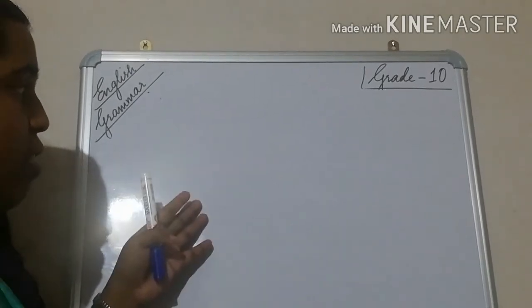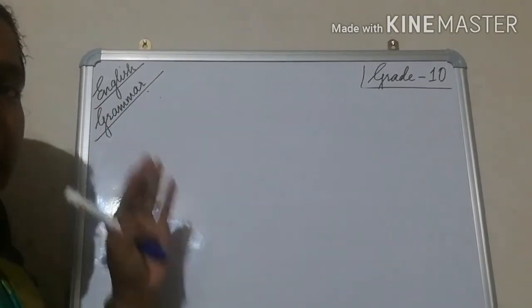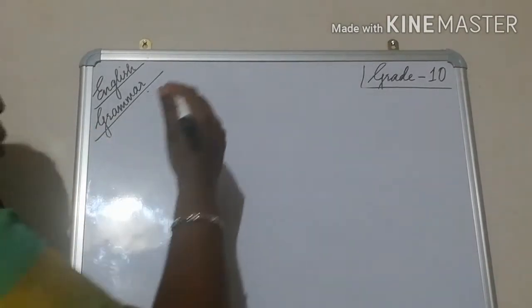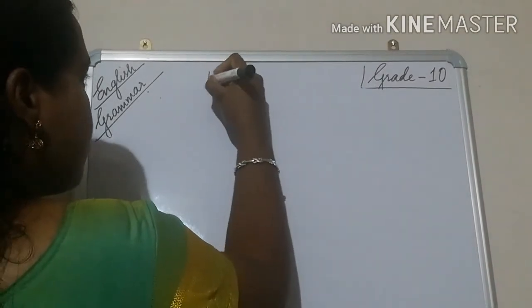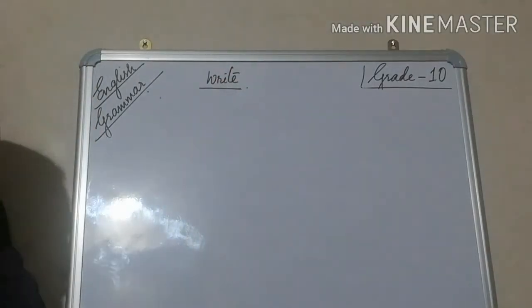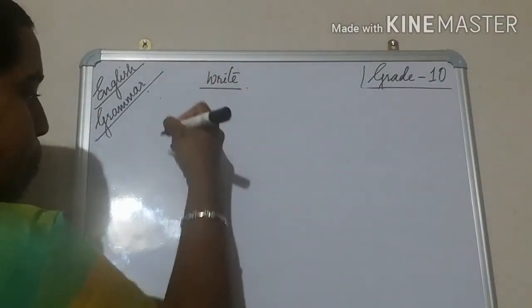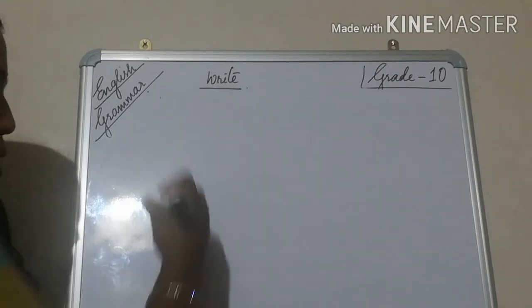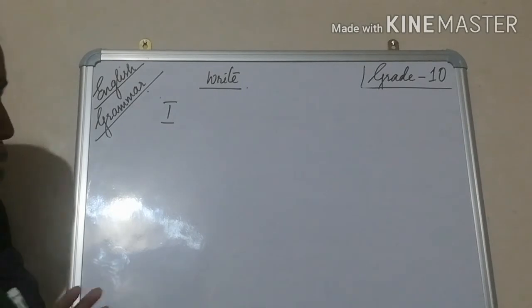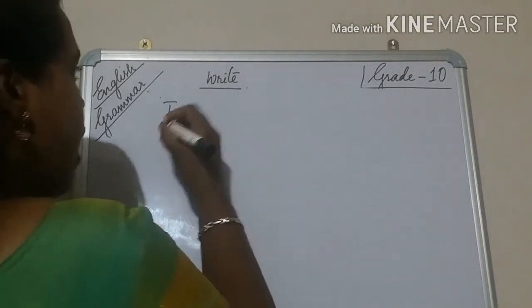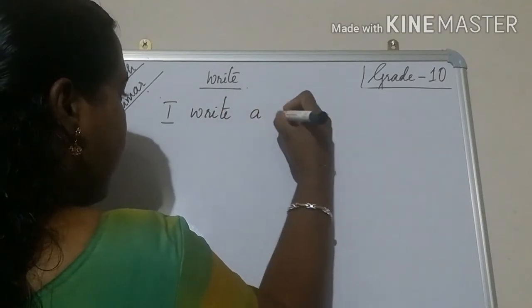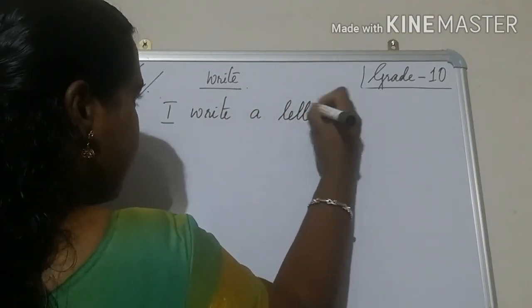Now, using the same pronouns in the same order, we are going to frame certain sentences. The verb we are going to use is write. Using this write, I am going to apply it according to the persons. First person singular, I write a letter.